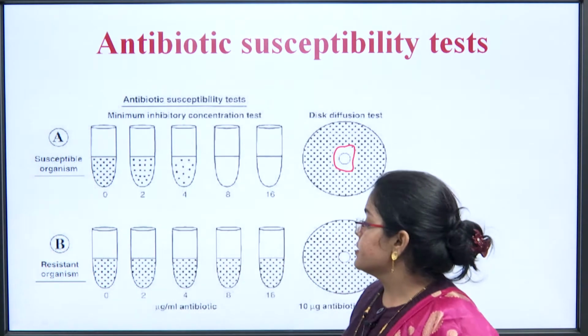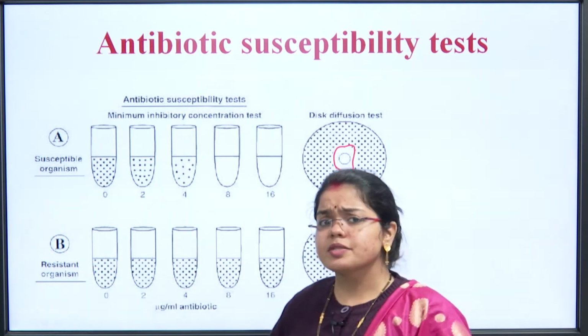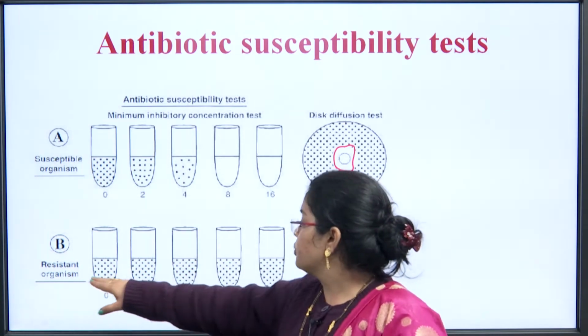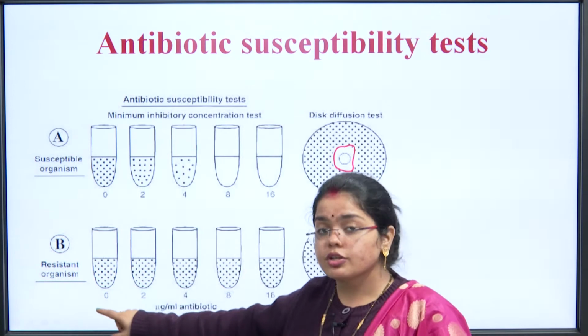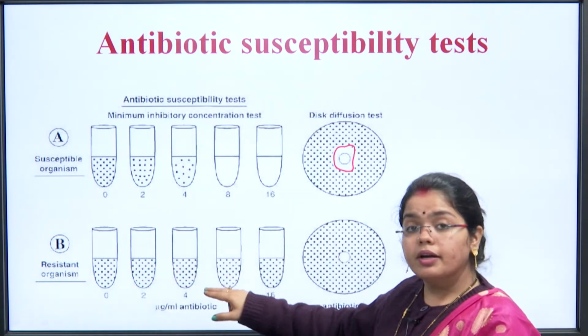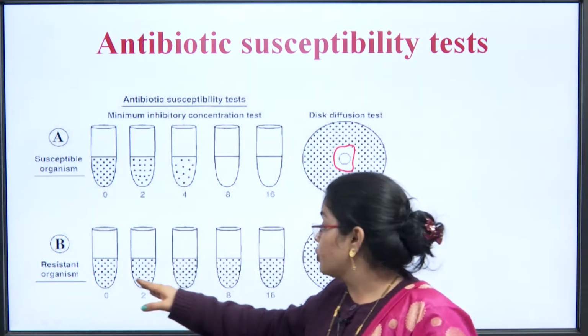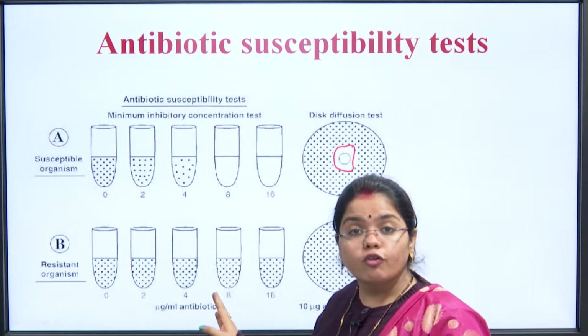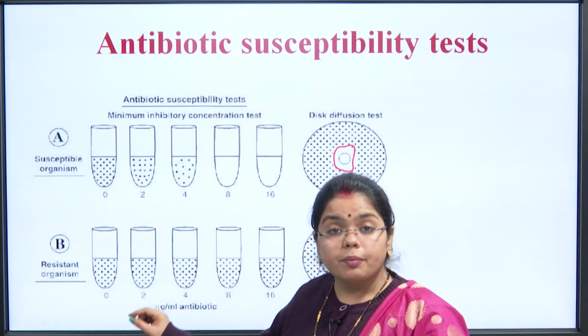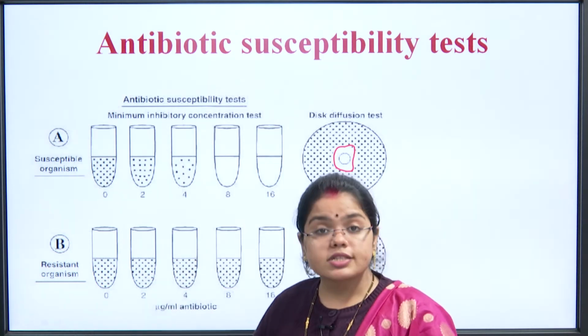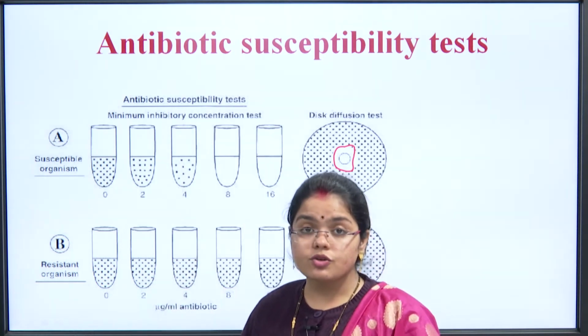But in the next test, if the organism is resistant, what happens? We do the dilution, 0 dilution, we doubled it, we again doubled it, we doubled it up to 16 times. Then what happened? The microorganism is not being removed from here. That means the organism is not at all susceptible. The drug has no effect on that organism.